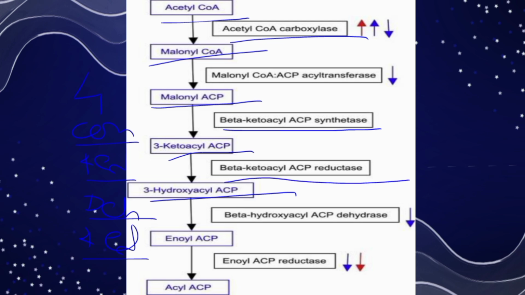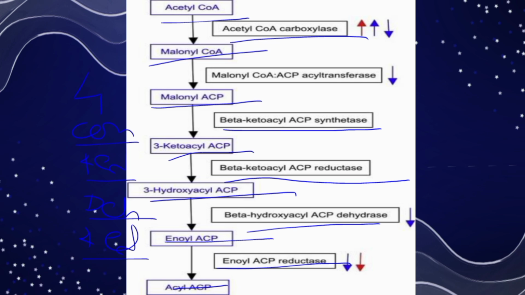Dehydration of 3-hydroxybutyryl ACP to produce crotonyl ACP by the action of the enzyme beta-hydroxyacyl ACP dehydrase. Reduction of crotonyl ACP by a second NADPH molecule to give butyryl ACP. The enzyme used in this reaction is enoyl ACP reductase.